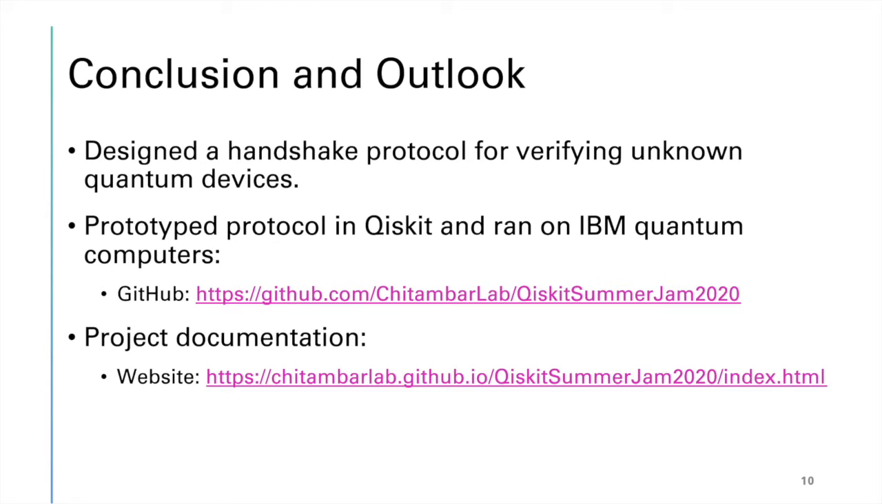So in conclusion, we designed a handshake protocol for verifying unknown quantum devices and a corresponding software package which is fully functional. And then this was run on IBM quantum computers. It also includes project documentation and theory.